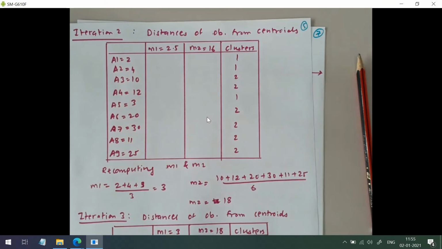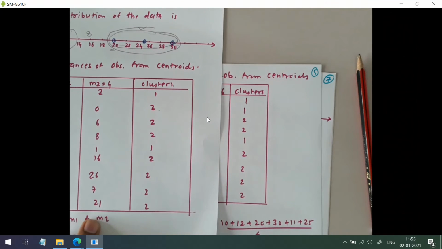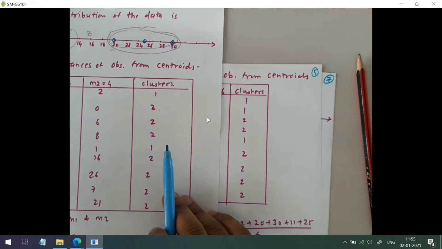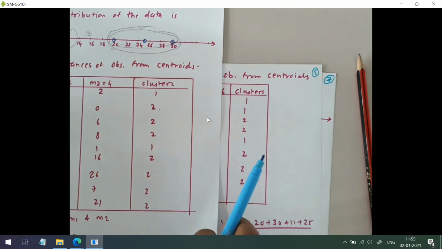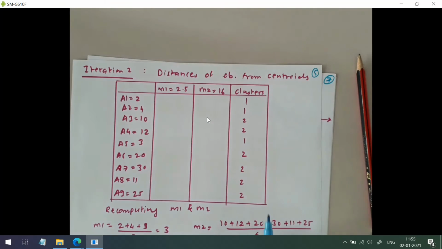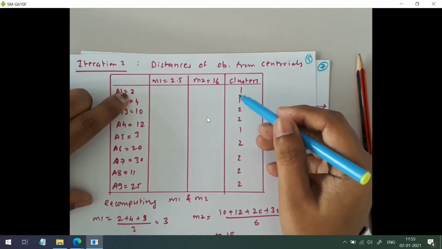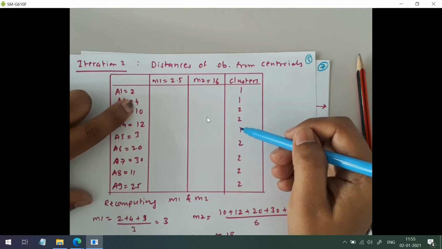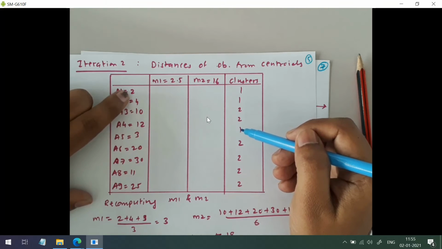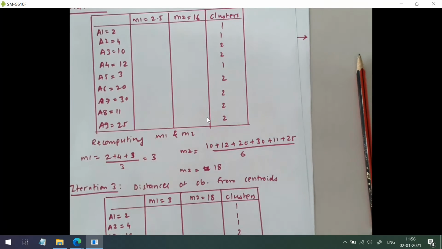Now we have to see whether we have a change in the cluster. That is our terminating condition. So see here, 1 1 2 1. Yes, there is a change. So we have to proceed with the third iteration. Try to analyze what has happened. 2 and 3 were belonging to cluster 1. Now 4 is added to that cluster. 2, 3 and 4 now belong to cluster 1 and the remaining are with cluster 2.